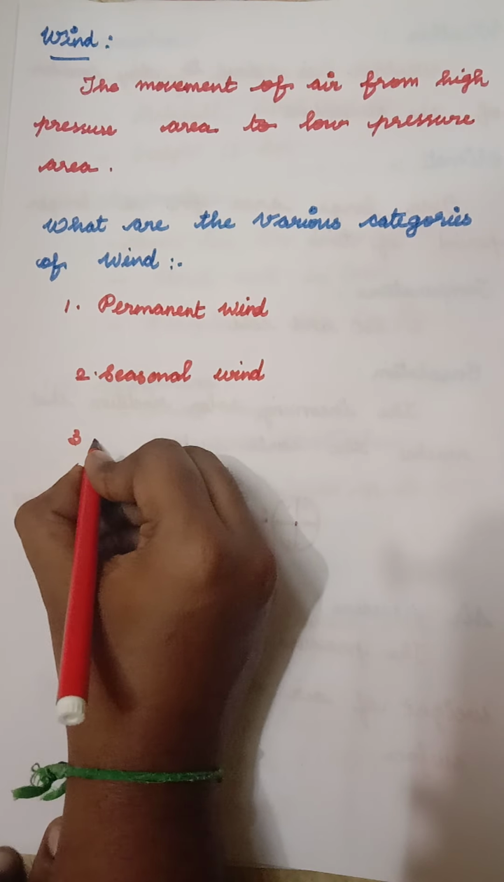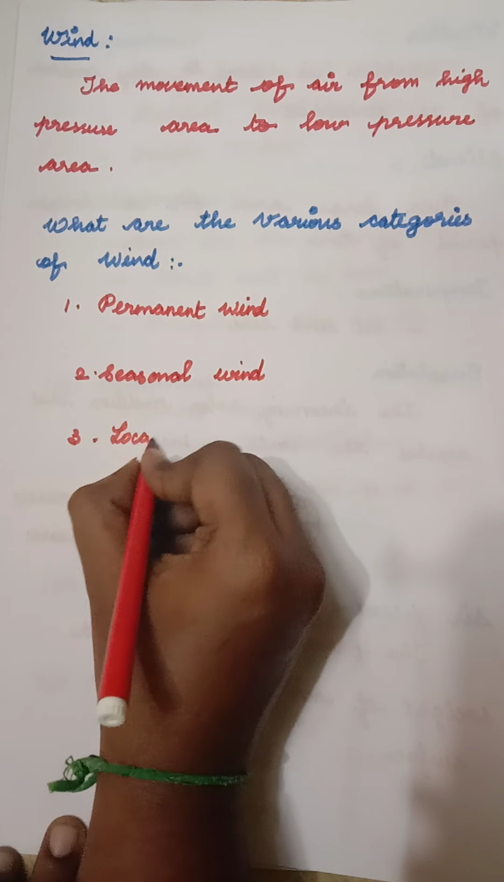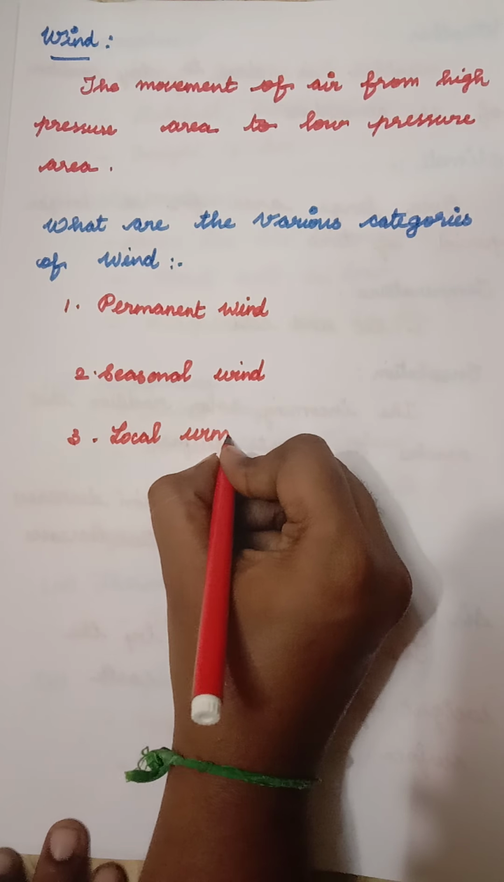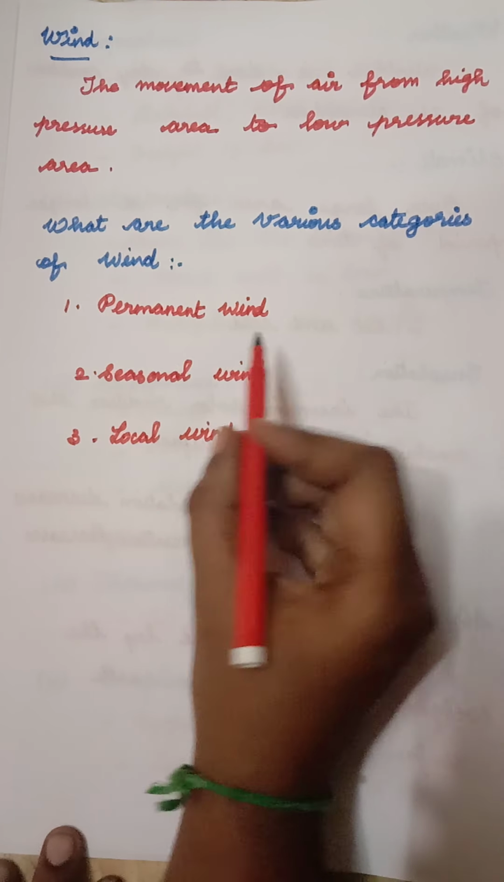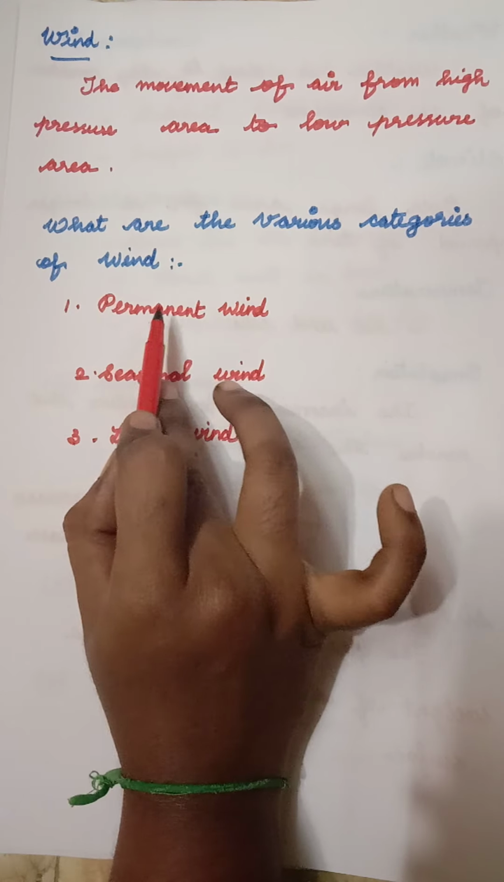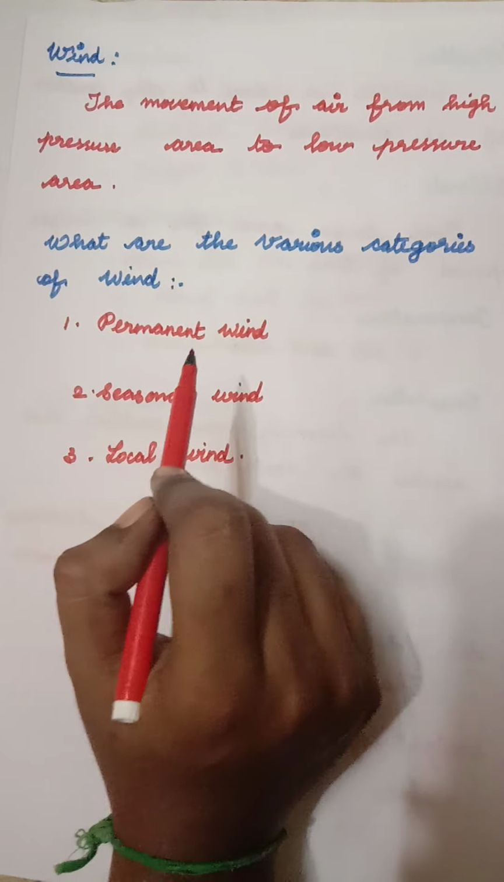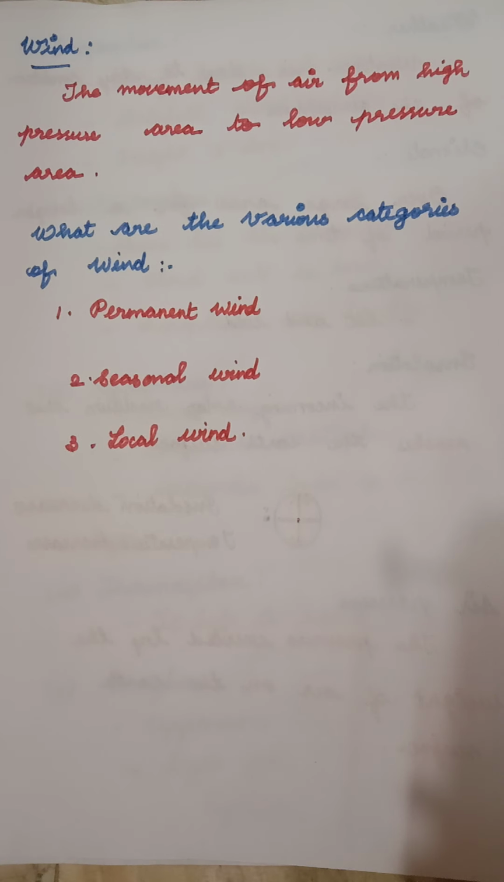Third is local wind. What are the various categories of wind? Permanent wind, seasonal wind, local wind. The permanent wind will always blow very constantly throughout the year, only in a particular direction. What is a permanent wind? It blows very constantly throughout the year.